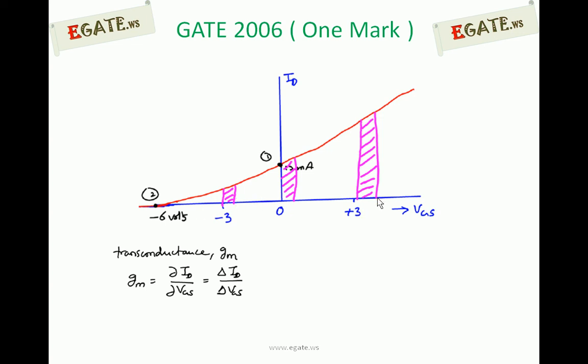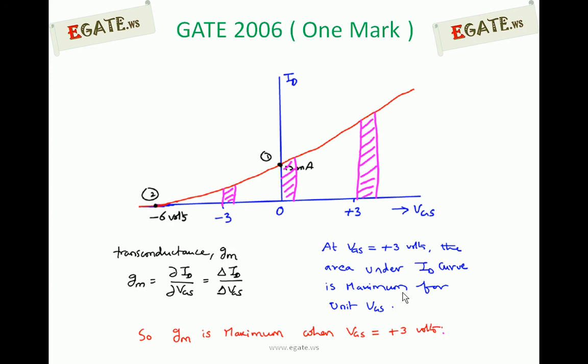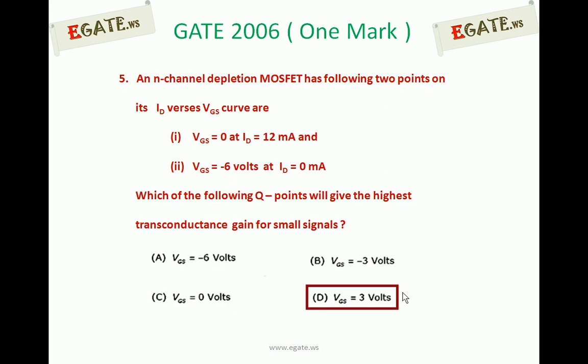So for the same VGS change applied, delta ID is more at plus 3. Whenever VGS is equal to plus 3, the drain current change is more, which implies transconductance is more. So at VGS equal to plus 3 volts, the area under the ID curve is maximum for a unit change in VGS. So gm is maximum when VGS is equal to plus 3 volts. If the option were plus 5, the transconductance would be more at plus 5. So the correct answer for this question is VGS equal to plus 3 volts. Thank you.